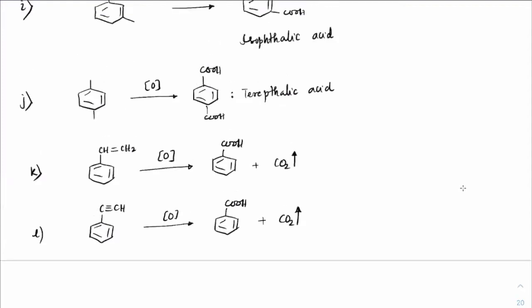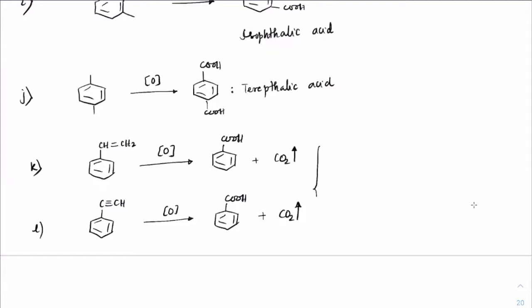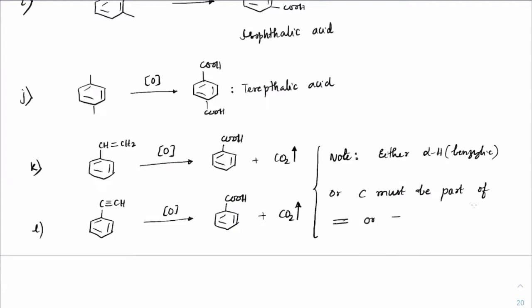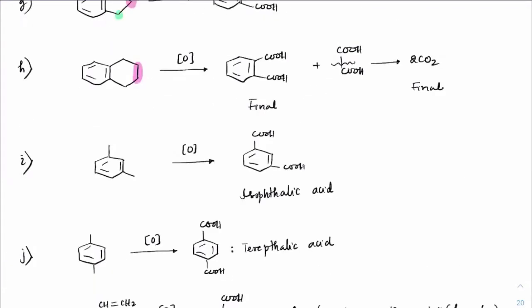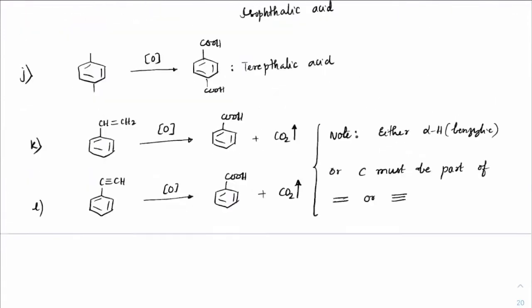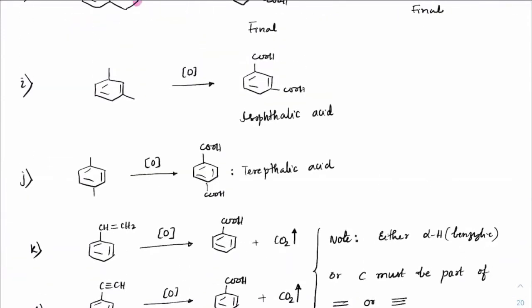Whether it is a double bond or a triple bond, as long as a double bond or a triple bond is present, we will definitely get that bond breaking happening. So one thing, as I said, note: either there is an alpha hydrogen, which is benzylic, or the carbon must be part of a double bond or triple bond. Then oxidation will take place. So I hope now you should be able to figure out how to solve the questions on oxidation. I've taken all the varieties, so you can figure out all the types now.